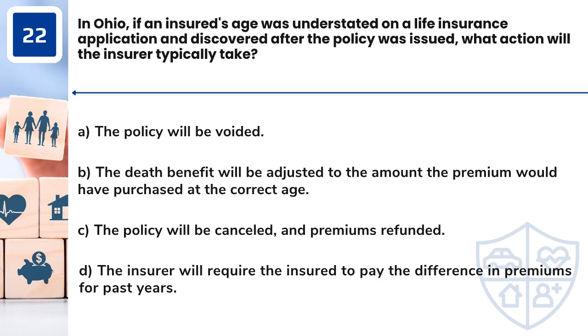Question 22. In Ohio, if an insured's age was understated on a life insurance application and discovered after the policy was issued, what action will the insurer typically take? A. The policy will be voided. B. The death benefit will be adjusted to the amount the premium would have purchased at the correct age. C. The policy will be cancelled, and premiums refunded. D. The insurer will require the insured to pay the difference in premiums for past years.